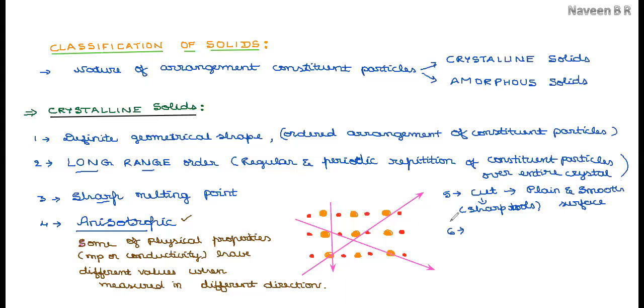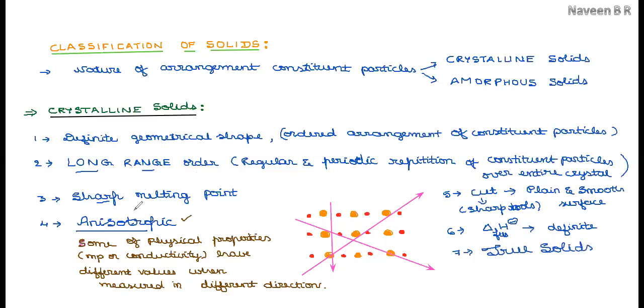Similarly, if we measure some of the properties such as the standard enthalpy change of fusion, for crystalline solids the standard enthalpy of fusion will have definite values due to their ordered arrangement. Because of all these reasons and the properties shown by crystalline solids, crystalline solids are said to be true solids.